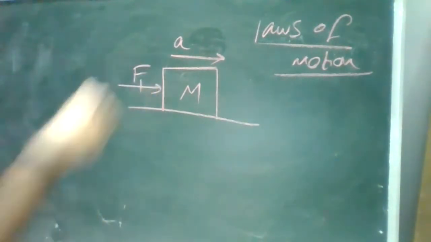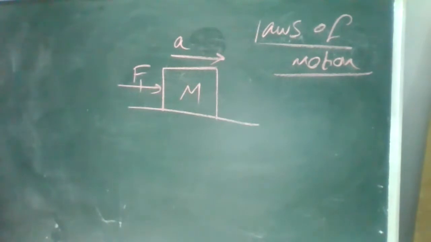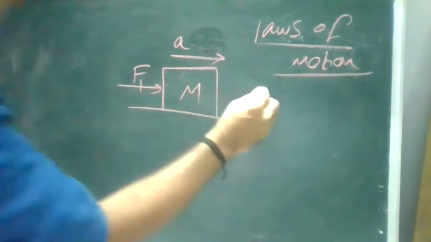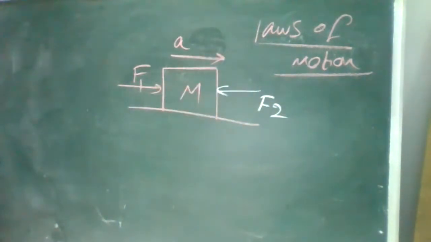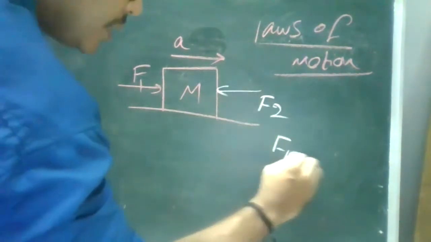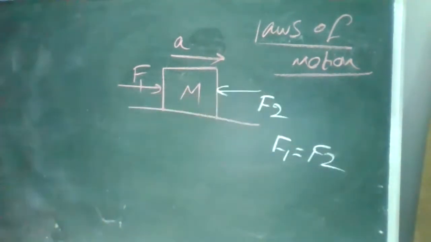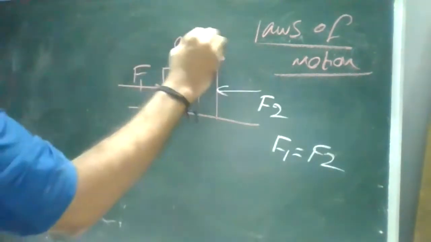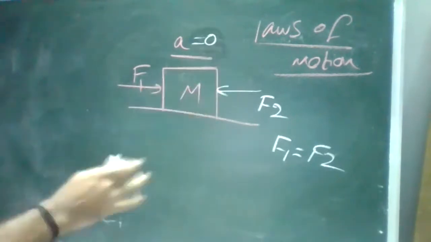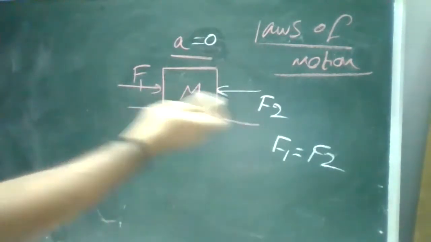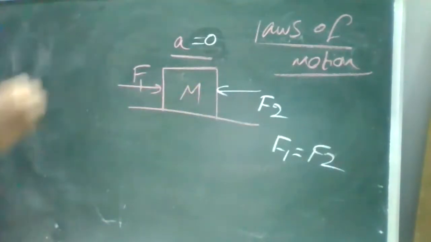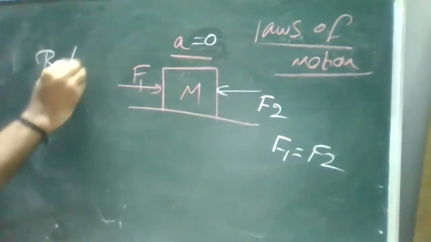Now, I'll take this force as F1. I'm applying one more force in the opposite direction to the mass M1, as F2. Assuming F1 is equal to F2, what will happen to the mass? Will it move? No, it won't. So that means there is no acceleration. When there is no acceleration, the mass won't move. Even though there are forces, the acceleration is equal to 0. We call it a balanced force.